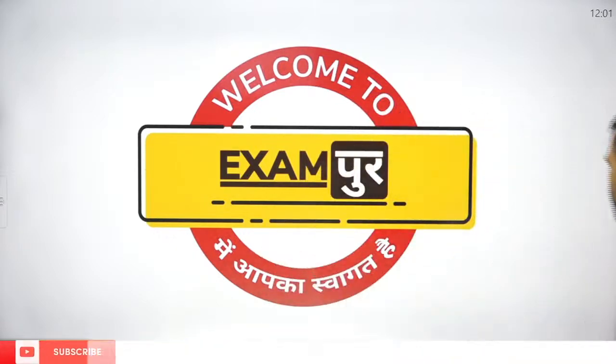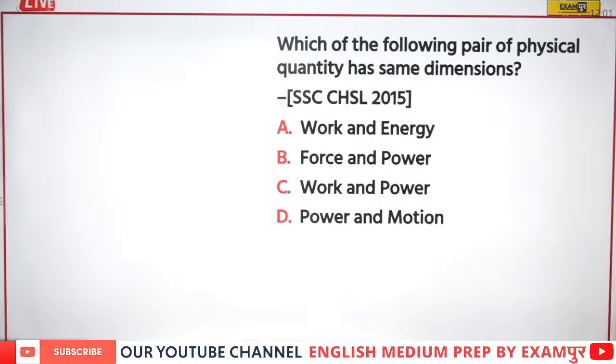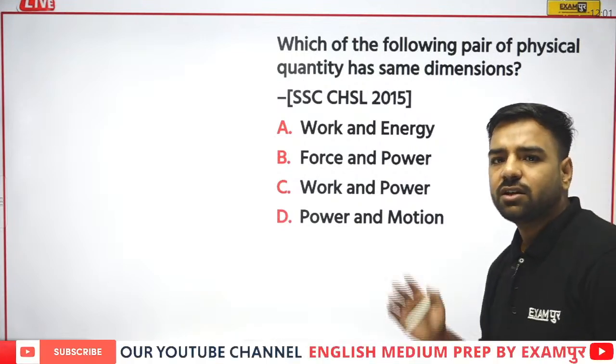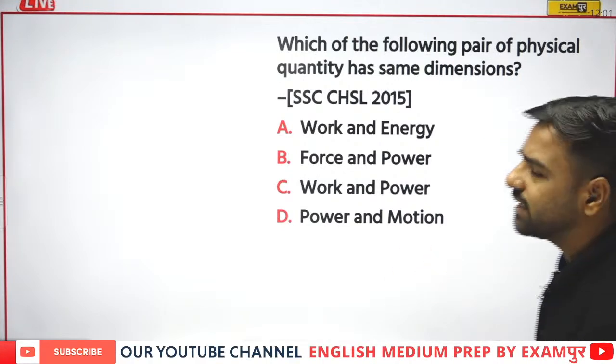So we have the first question here. What is the first question? Which of the following pair of physical quantity has the same dimensions? Now this is from CHSL 2015. So what is the correct answer over here? Waiting for the answer from everyone.